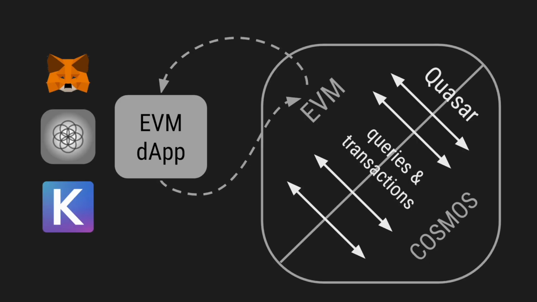If you don't know what Quasar is, watch the previous videos in this series. To summarize, Quasar brings access to Cosmos messages and queries from smart contracts, and it can be integrated in any Cosmos Ethermint-based chain. Our first public prototype demo of Quasar was in July 2022, and now we present you with a full implementation of Quasar.